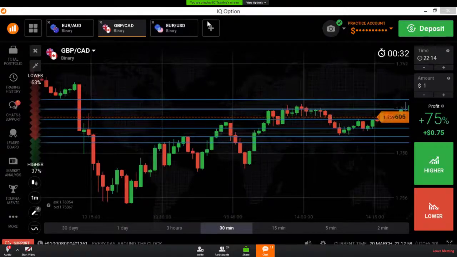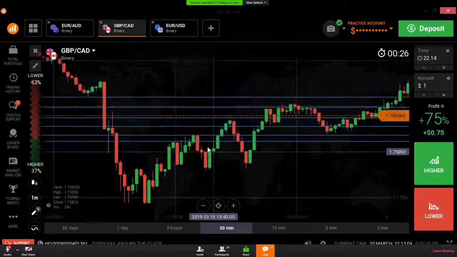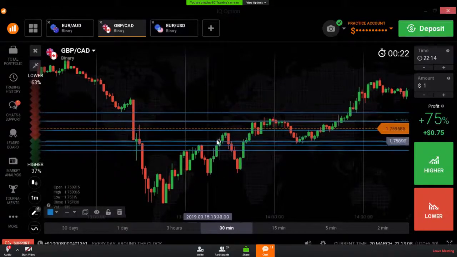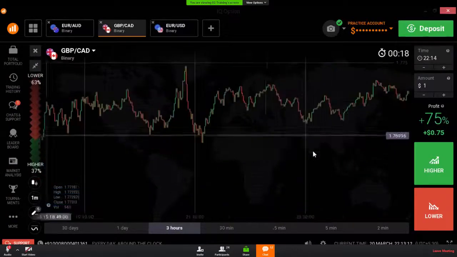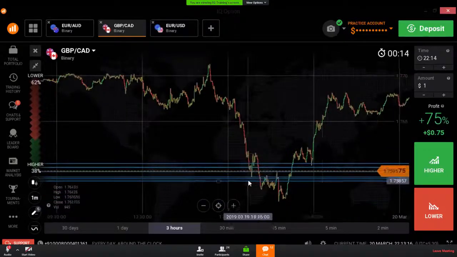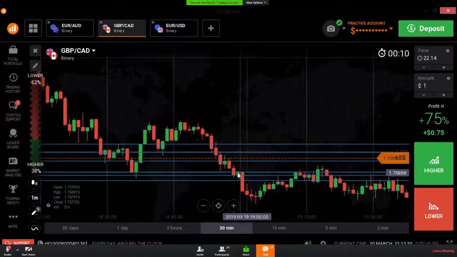Okay, this level is working, but not a strong level. I'm going to check this level in the present market. We are seeing a reversal point here, here also.